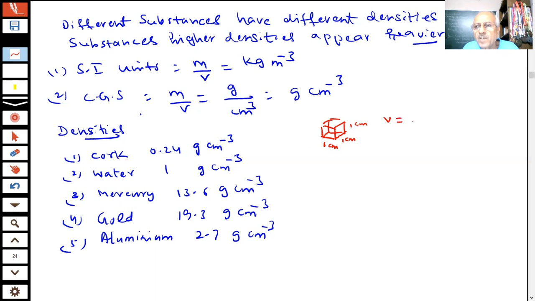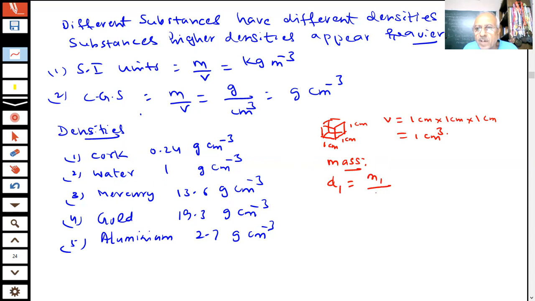So the volume of each of the substances is how much? 1 centimeter into 1 centimeter into 1 centimeter. The volume of each of these is how much, student? 1 centimeter cube. And I measure the mass of each of these. I will measure the mass of 1 centimeter cube of cork, water, mercury, gold, and aluminium, and these masses are going to be different. Each will have different mass, student. Therefore, the densities will also be different.